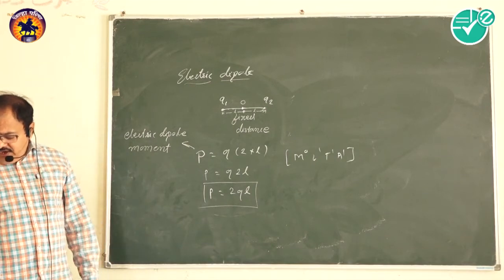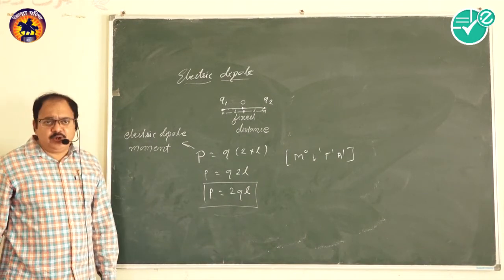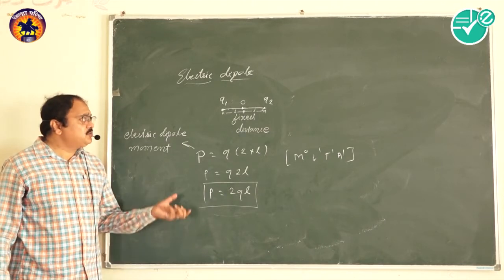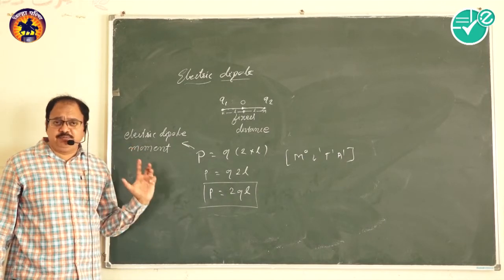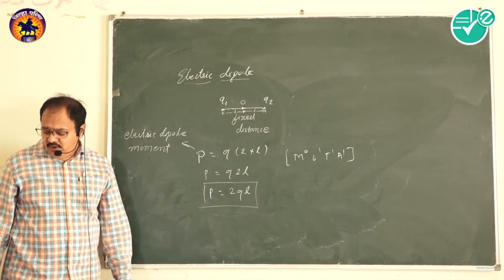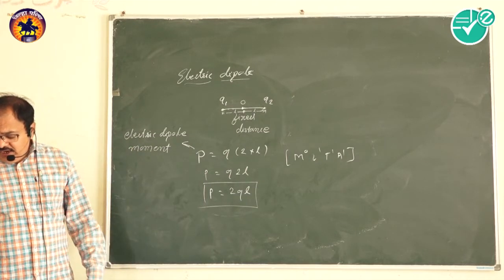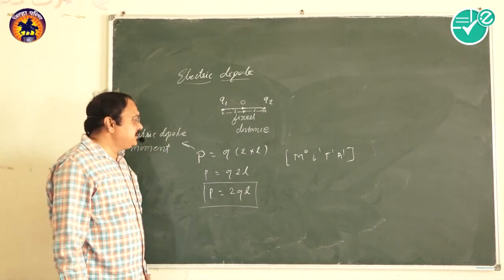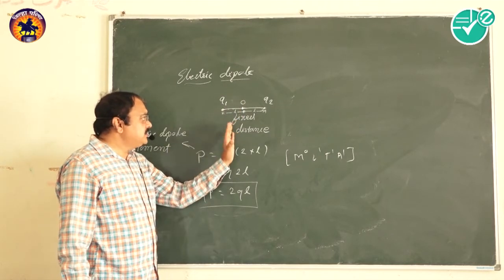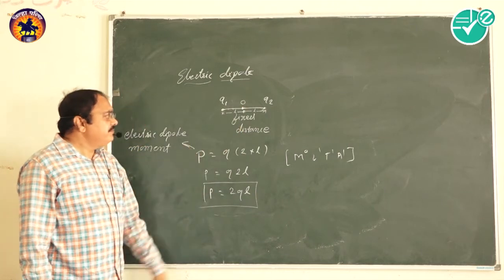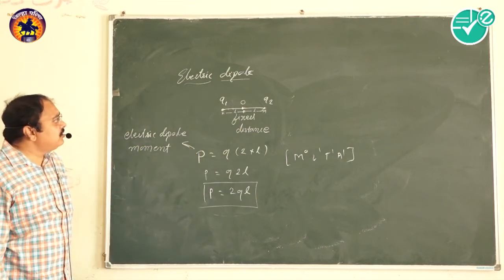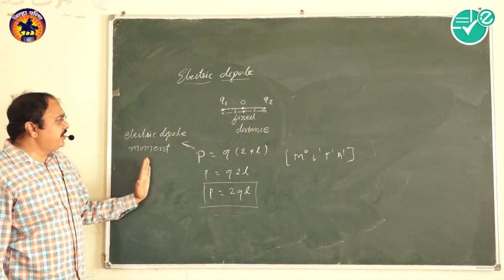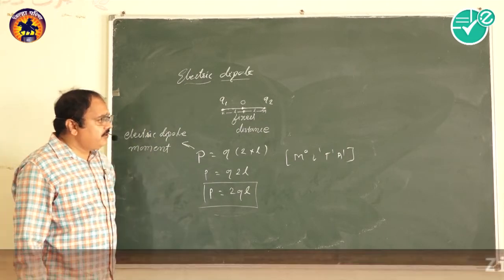The electric field produced by a dipole is known as the dipole field. The dipole field has a cylindrical symmetry, which we can study later on. Now, this is all about the electric dipole and electric dipole moment, right?